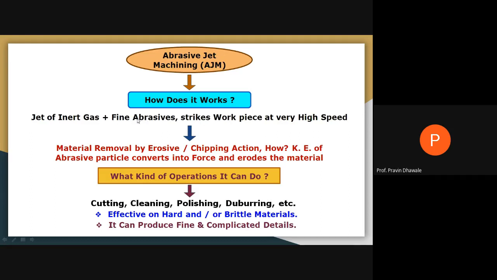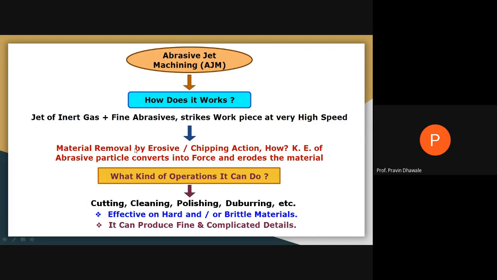When it passes through the nozzle, we get a high velocity abrasive jet, and that jet strikes the workpiece at very high speed. Because of this high speed, the jet removes the material of the workpiece by the action of erosion.